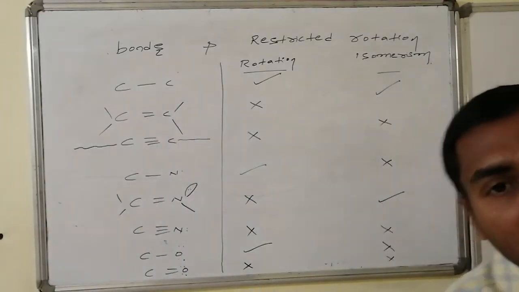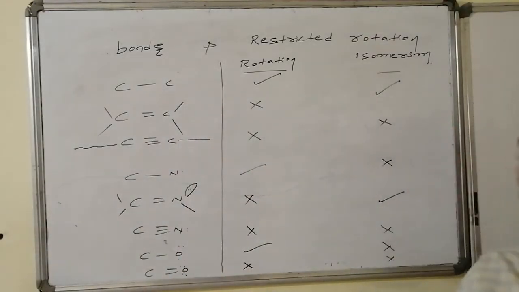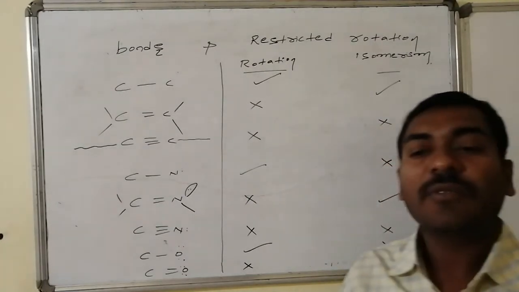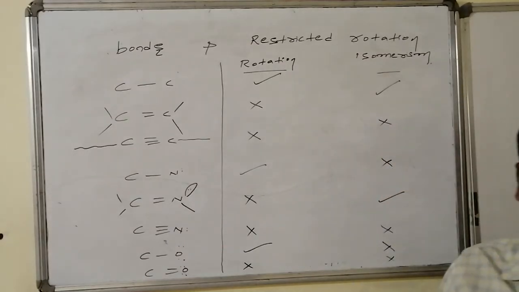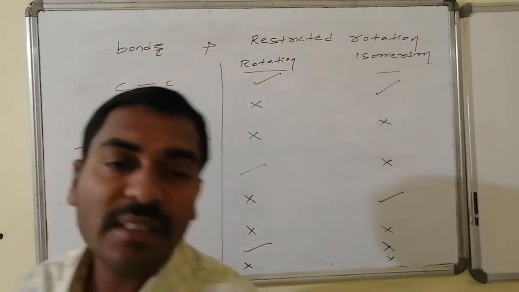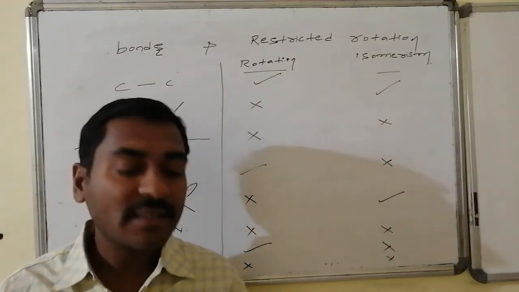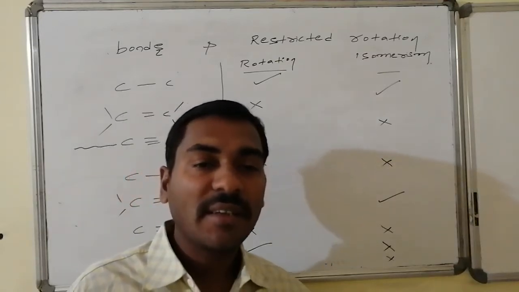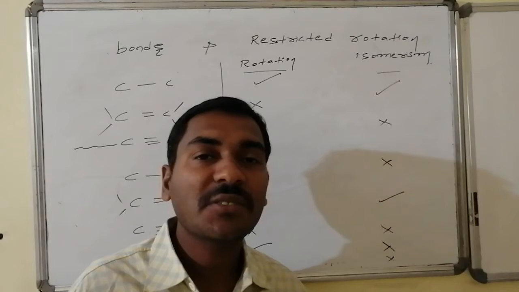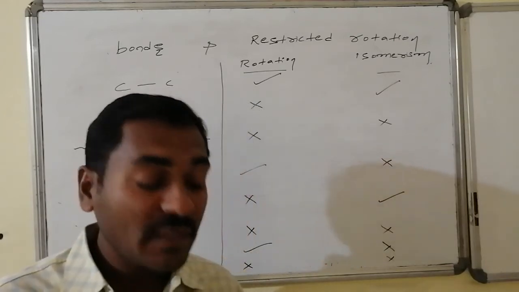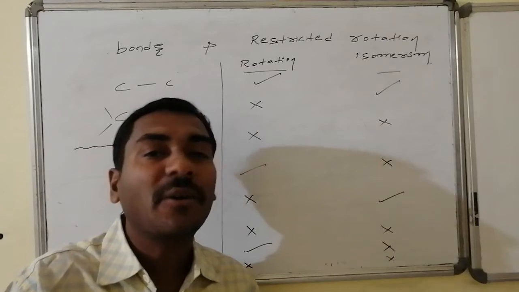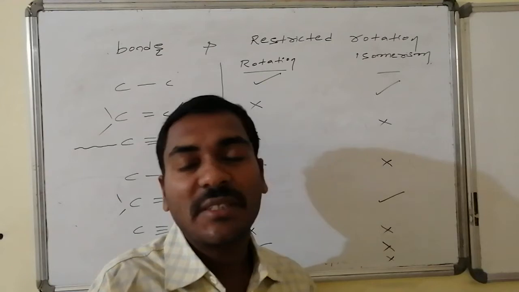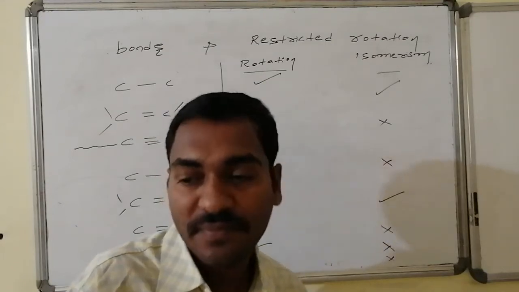Thus, under the conditions of carbon-carbon double bond and carbon-nitrogen double bond, generally we will get the isomerism. That isomerism consists of the same connectivities on the atoms, but the connectivities differ in space. Due to that reason, a special three-dimensional stereoisomerism, which is known as spatial isomerism, is possible, which is associated with a common property of restricted rotation of the bond. Such kind of isomerism is said to be the geometrical isomerism.